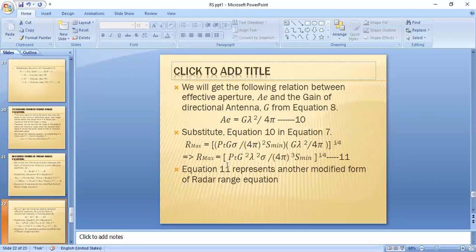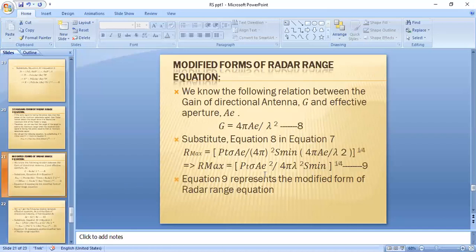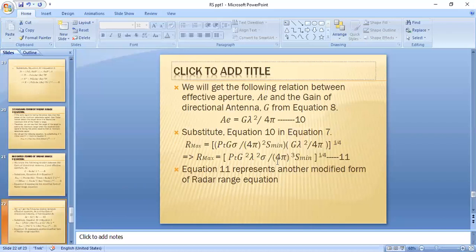So depending on the application and requirement, we can use any of these equations. If you know the values of Ae and S minimum, we can use this equation to find the maximum range of a radar. If you know the values of gain and S minimum, or minimum detectable signal, we can find the maximum radar range by using this equation.